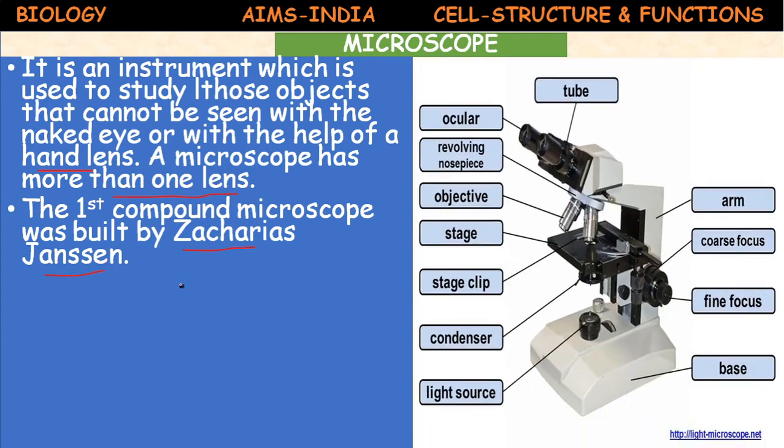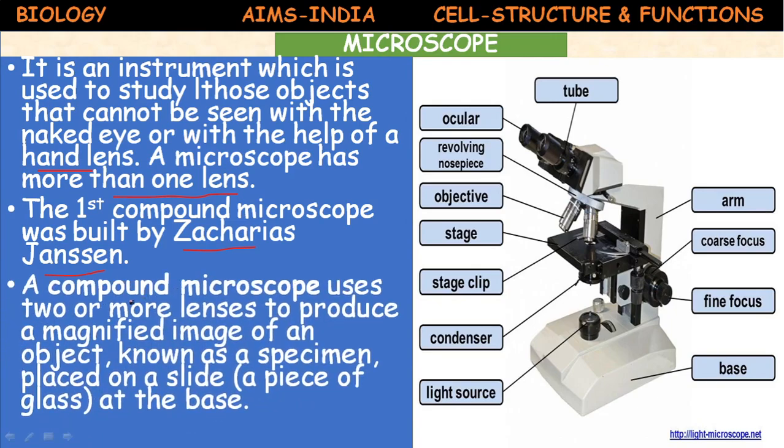This is the compound microscope. A compound microscope uses two or more lenses to produce a magnified image of an object known as the specimen, placed on a slide or a piece of glass at the base. Okay, so this is the microscope, the compound microscope.